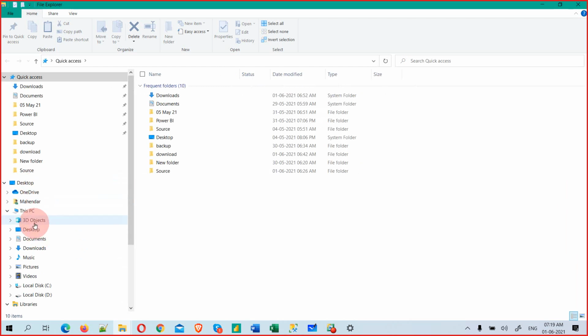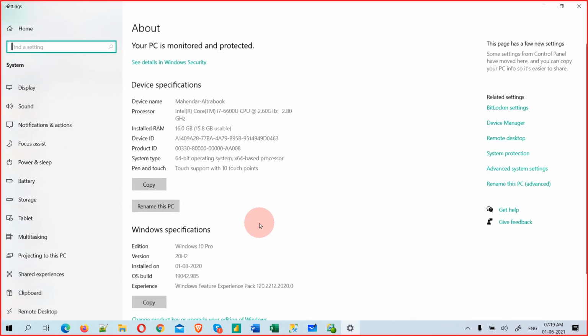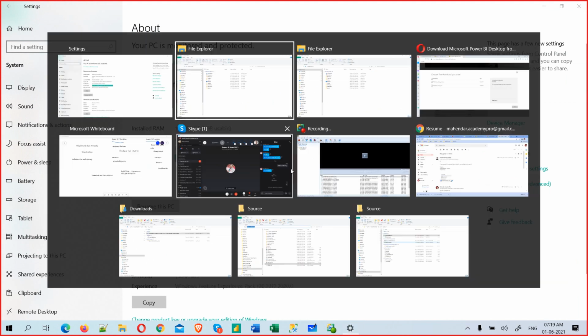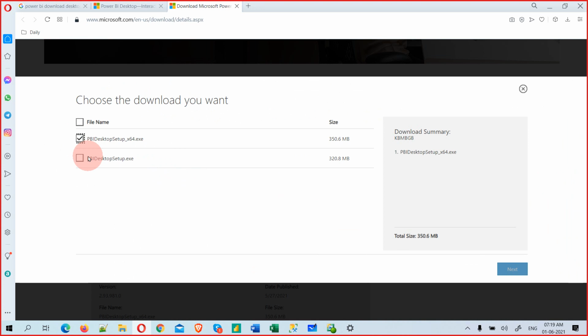Basically what I'll do is go to properties, and it shows 16 GB RAM and 64-bit operating system type. So that's the reason we should choose 64 here.